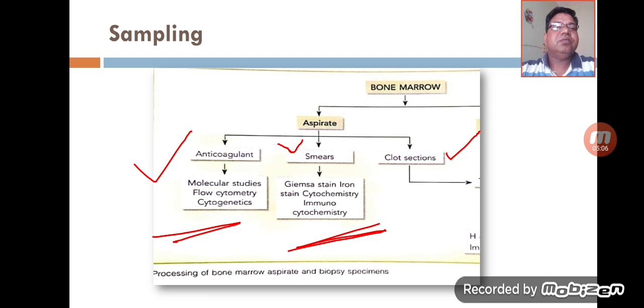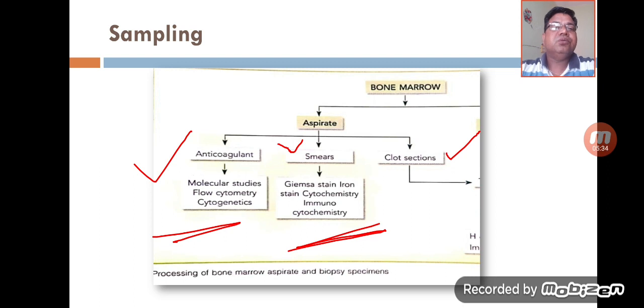After the aspiration of the marrow fragments or bone marrow fluid, this marrow aspirate is used for different diagnostic purposes, and it can be processed in three important ways. First one is that it can be put in anticoagulant, and this anticoagulated bone marrow fluid is used for molecular studies, flow cytometry and cytogenetic studies.